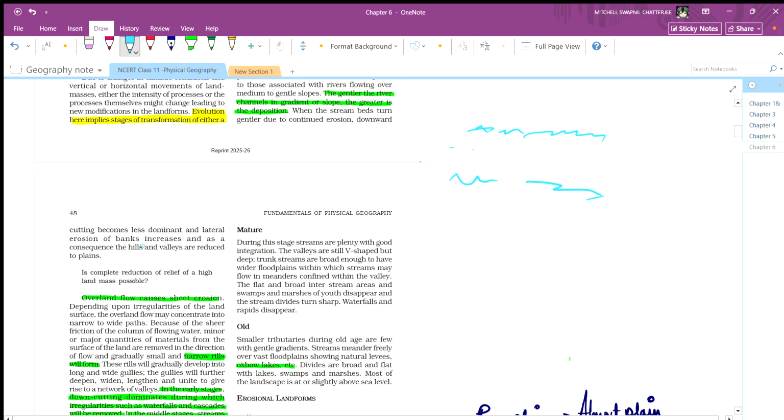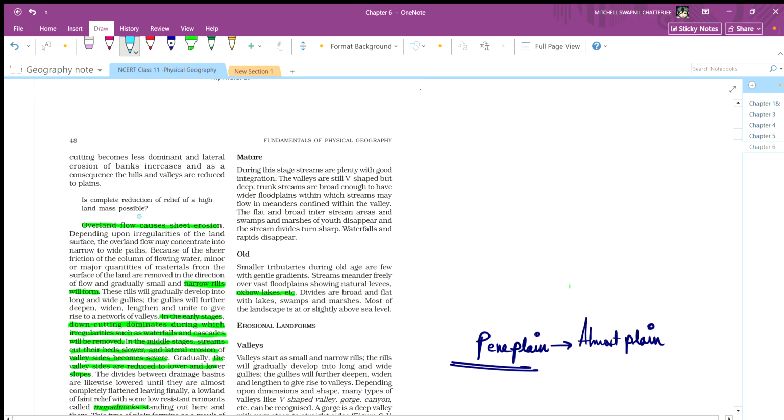As a consequence, valleys and hills are reduced to plains; they become plain eventually. Is complete reduction of relief of a high landmass possible? Over time, it might be possible.